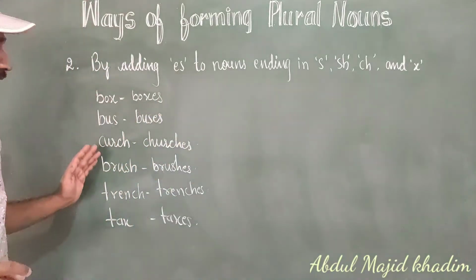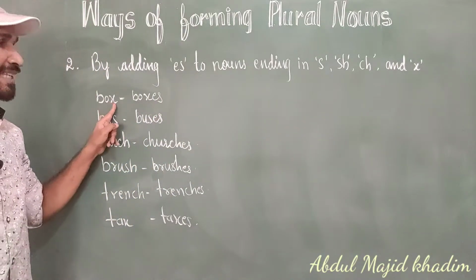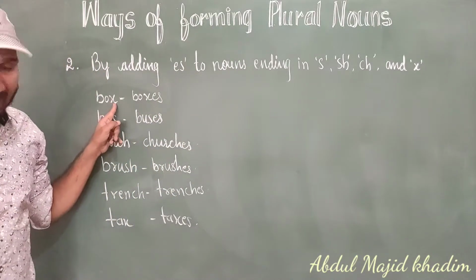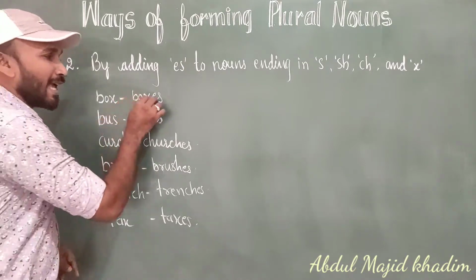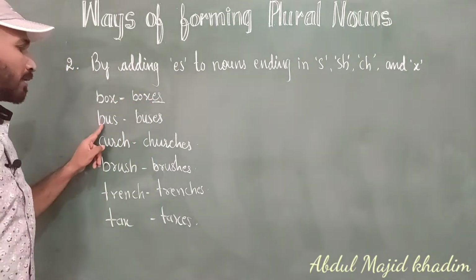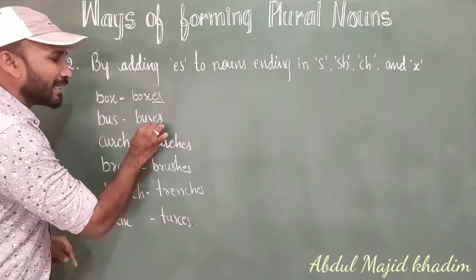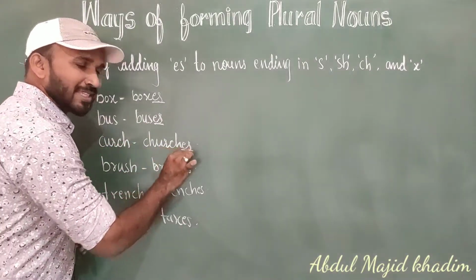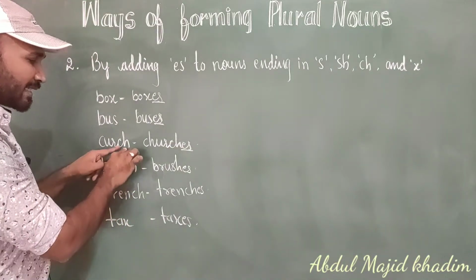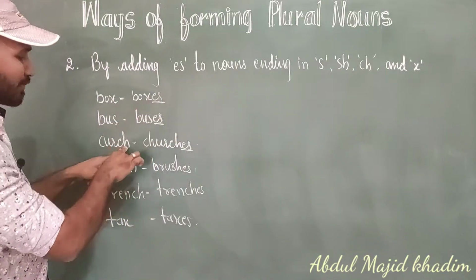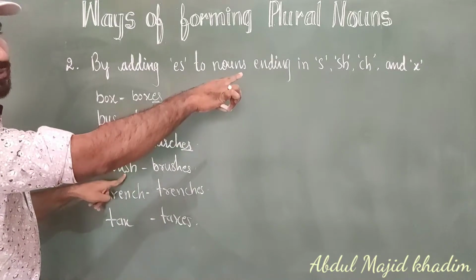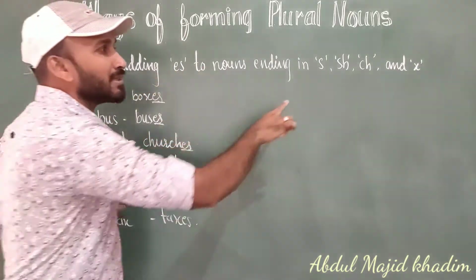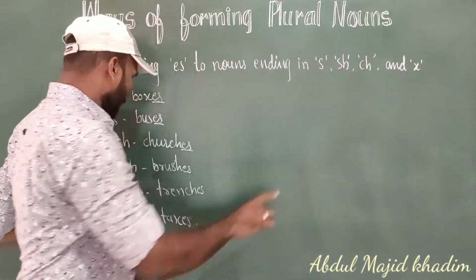So let's see some examples for them. Box, it is ending with x, so what are we adding here? Boxes, es we are adding here. Next, bus, what are we adding? Es, buses. Church, churches, es, because it is ending with the ch pattern. Next, sh, when the noun is ending with sh.